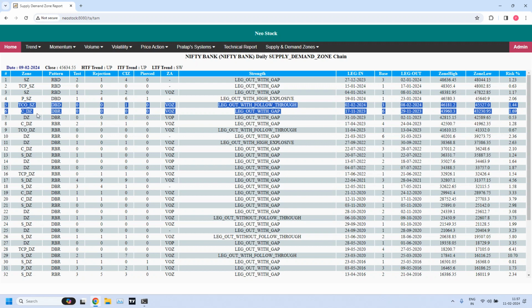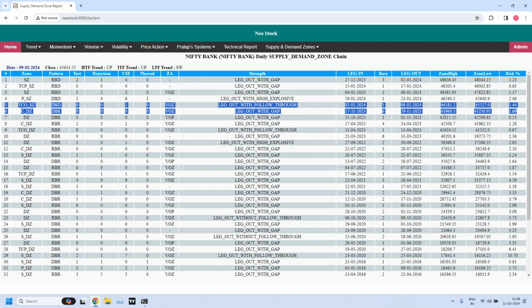Daily onwards, S underscore DZ and R underscore SZ have the highest priorities from daily till 5 minutes. Anyway, currently prices are in between these two zones. Both are fresh zones. And what are their levels? The resistance supply zone is 46,181 to 45,527.